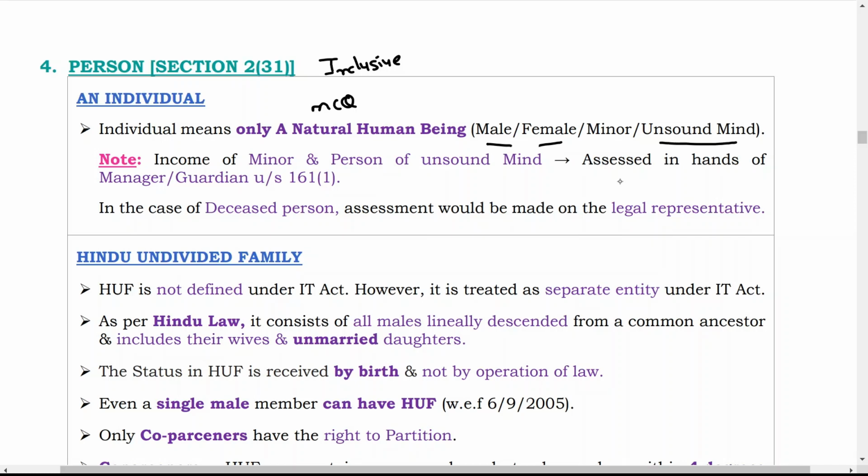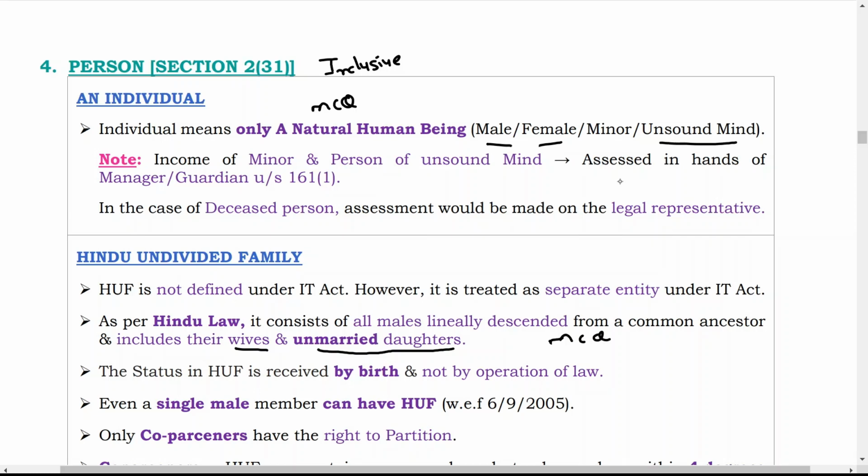So all the members who descend from the common ancestor, and who are included in the Hindu undivided family, wives and unmarried daughters. This can be asked as an MCQ: which of the following persons are considered as a part of a Hindu undivided family, or not. In that case, four options are given and you have to identify the correct one.